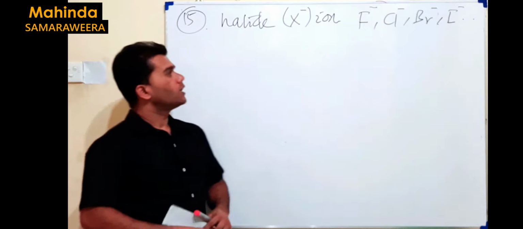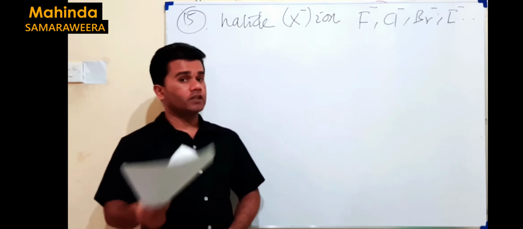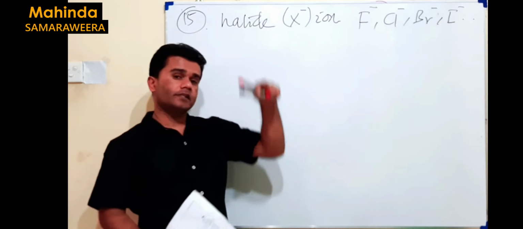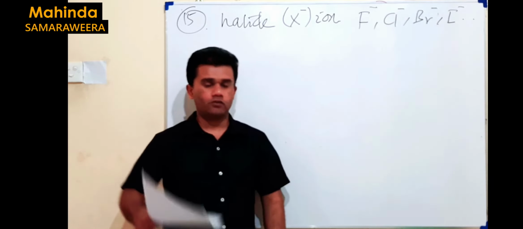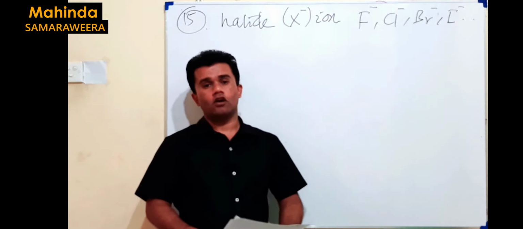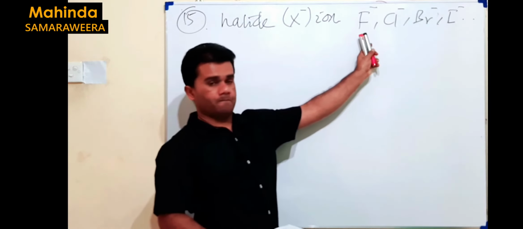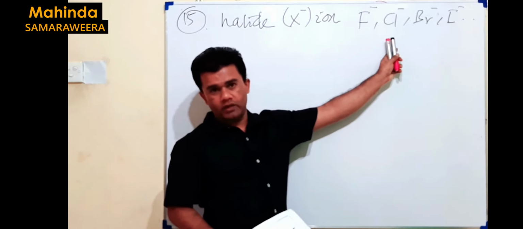You know, the reactivity of halogens decreases on descending the group. That's what you learn in theory classes. Then fluorine is more reactive than chlorine.